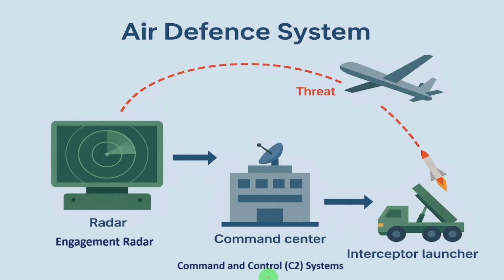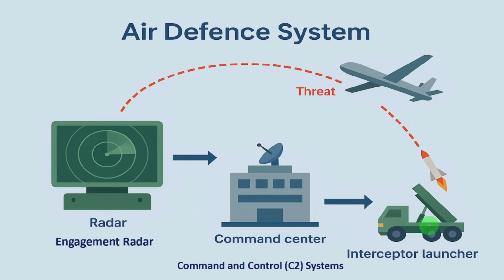The command center, also called the command and control center, identifies that object and whether that object is an own country object or an enemy country object. It will be compared first, and later the type of the object entering will be identified. Then its location, trajectory, speed, all these things will be identified. And all the information will be sent to the interceptor launcher, the third part.